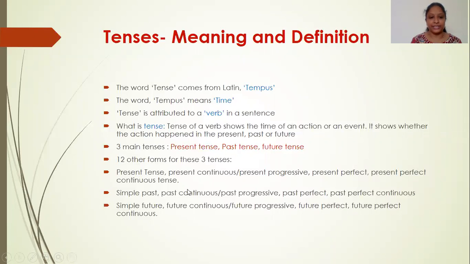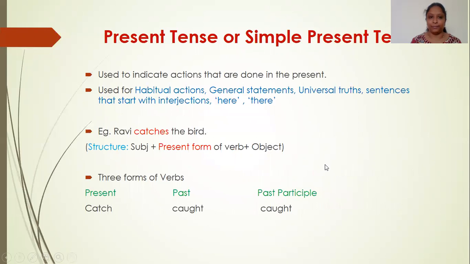Present perfect continuous tense. Similarly, we have simple past, past continuous or past progressive, past perfect and past perfect continuous tense. For future tense, simple future, future continuous or future progressive, future perfect and future perfect continuous tense. Now let us learn about all these tenses in detail.